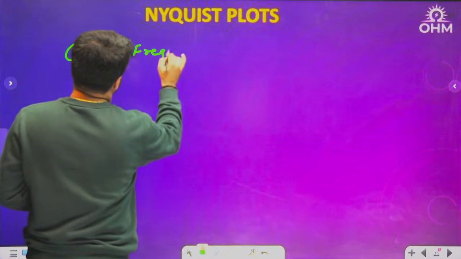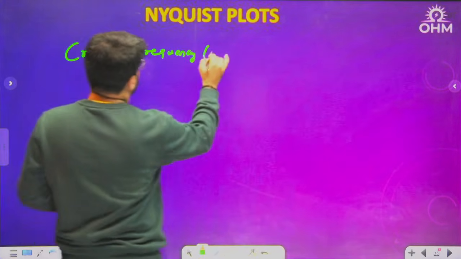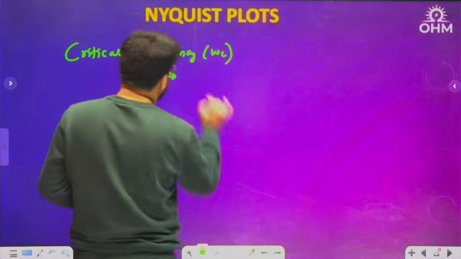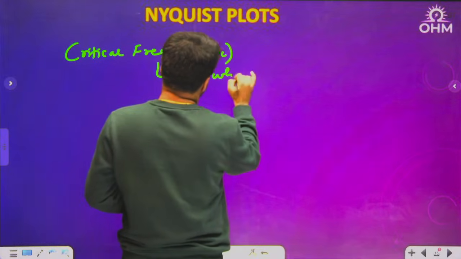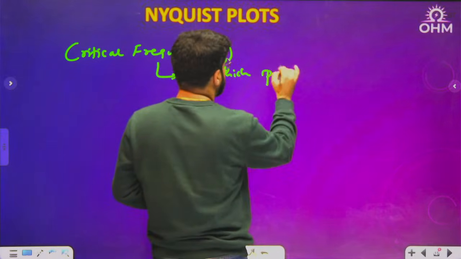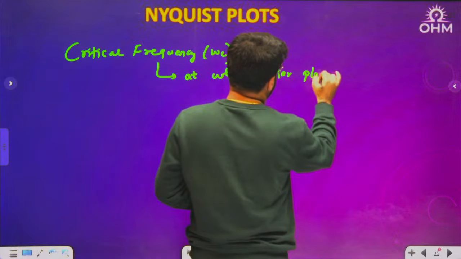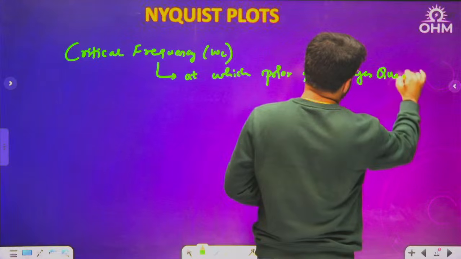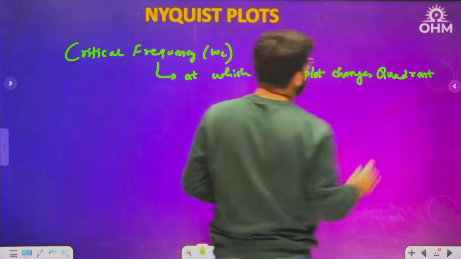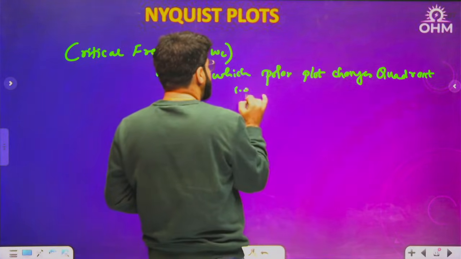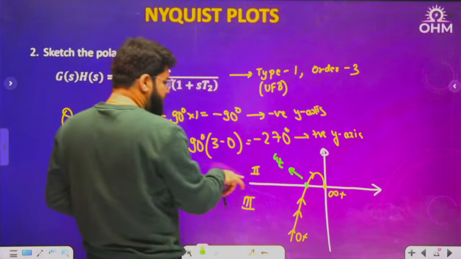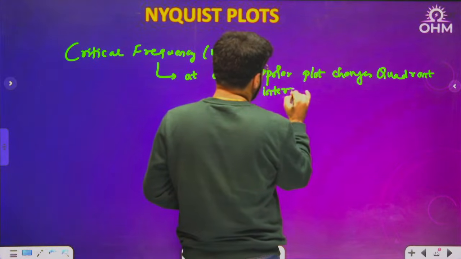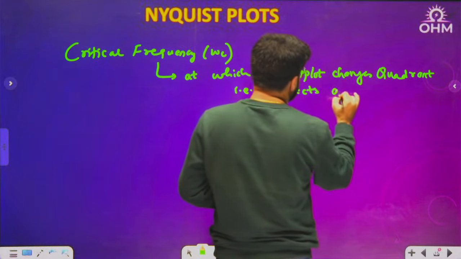Critical frequency omega c is the frequency at which the polar plot changes quadrant. To change the quadrant, it is intersecting some axis like the negative x-axis. So I can say the polar plot intersects any coordinate axis.